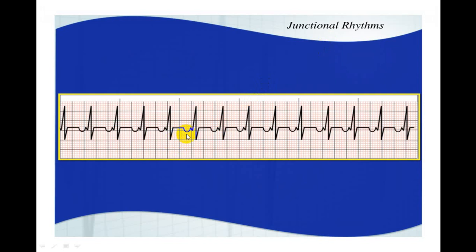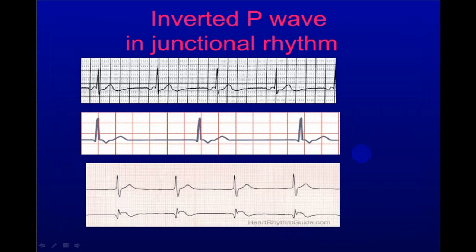Similarly here, you can see the P waves before, but they are all inverted, so it is a junctional rhythm. All QRS complexes are identical, and roughly the rate is 150 per minute, so this is junctional tachycardia. Now this is a diagram which shows you three different strips.